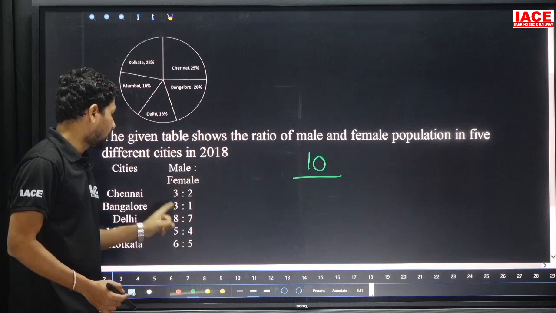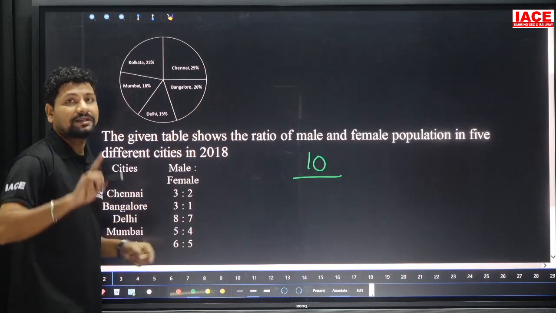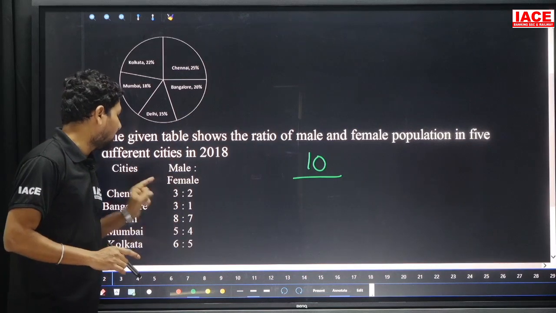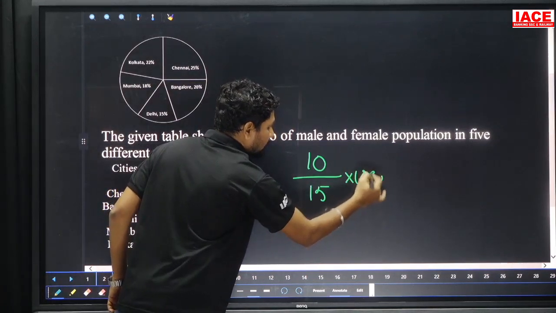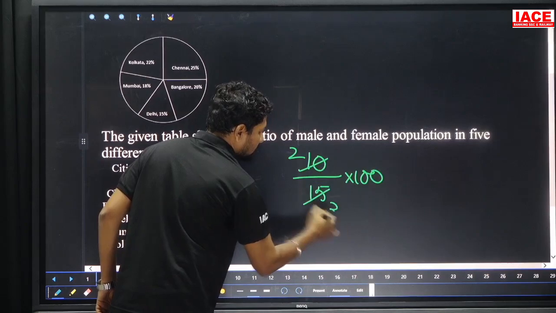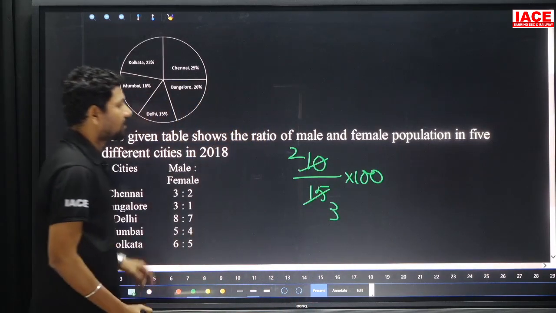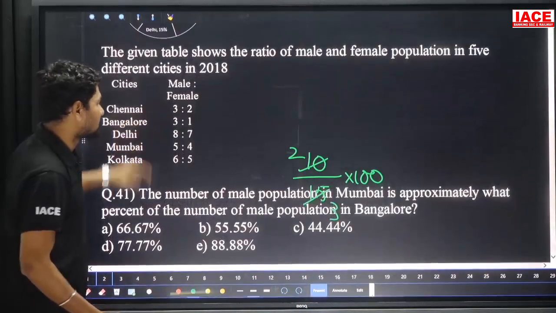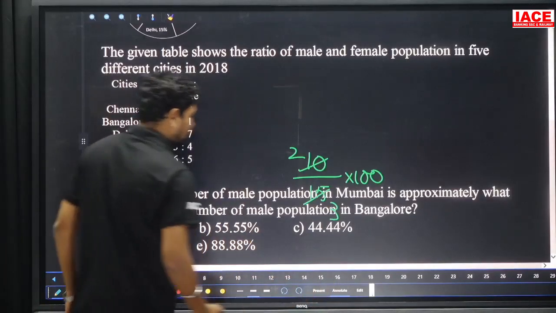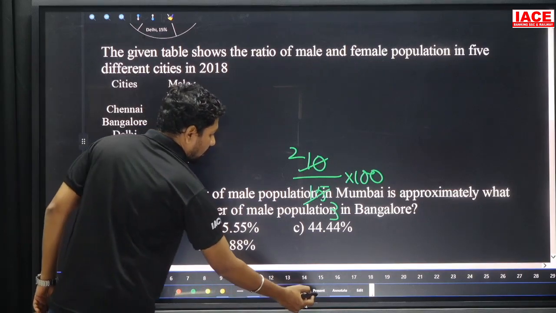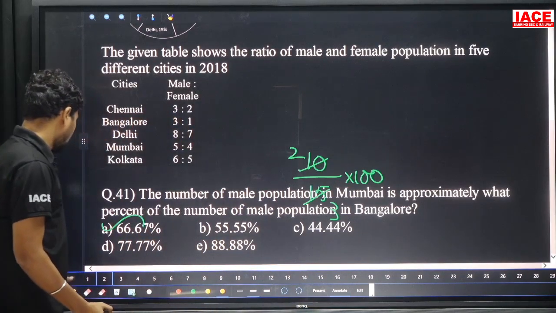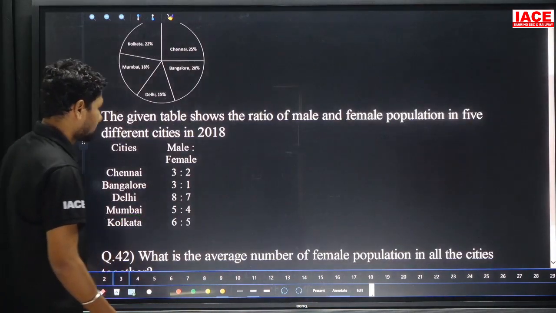In this we required males. 4 parts is equal to 20%, so 1 part is equal to 5%, and males are 3 parts, which is equal to 15. And we need the percentage, so multiply with 100: 10 by 15, which is 2 by 3. 2 by 3 is equal to how much percentage? 6.67%. That is equal to option A clearly. And next we will move to the 42nd question.